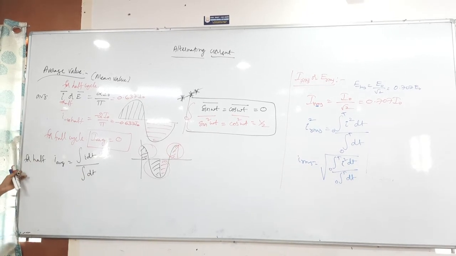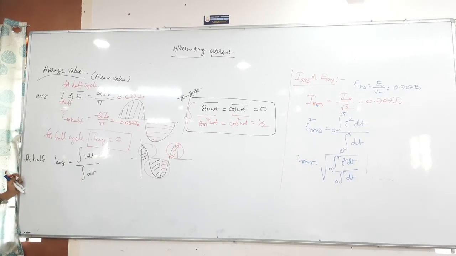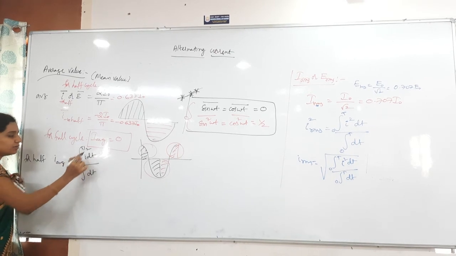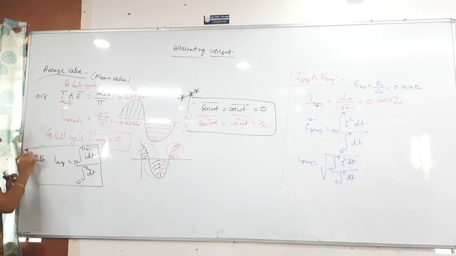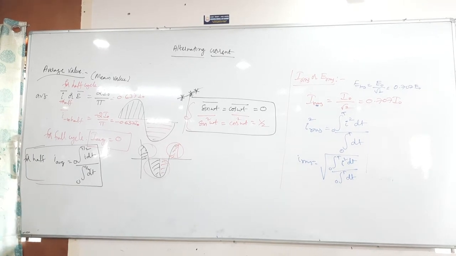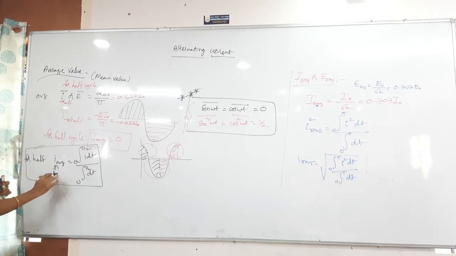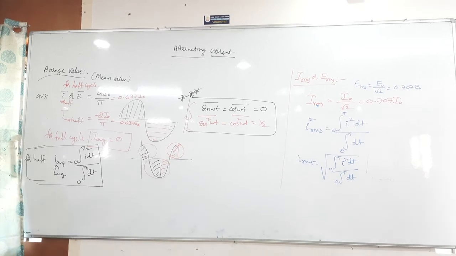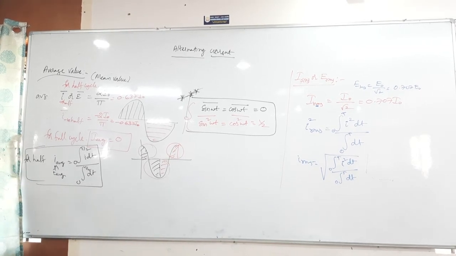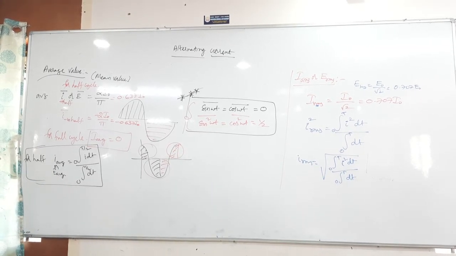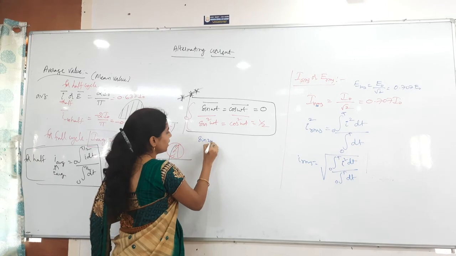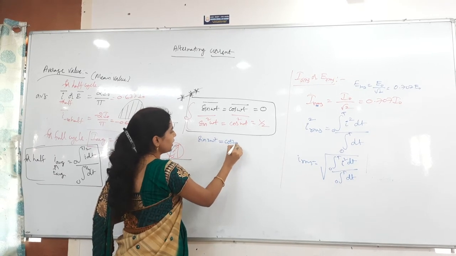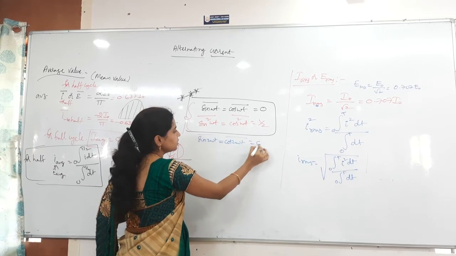Now tell me the limits. Half cycle, so 0 to T by 2, 0 to T by 2. That is a function of time. Average value, I average or E average, both are the same. And also write here sin 2 omega t or cos 2 omega t average value becomes how much? 0.